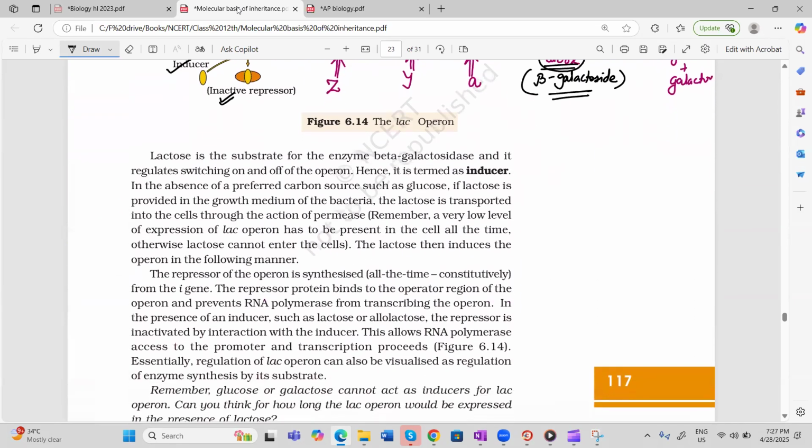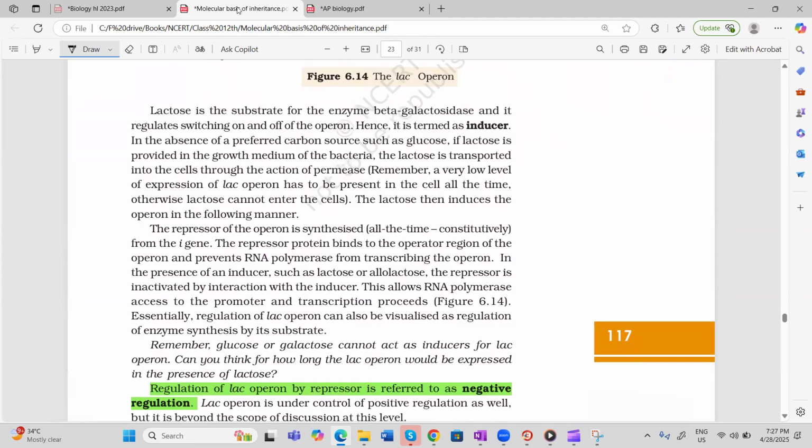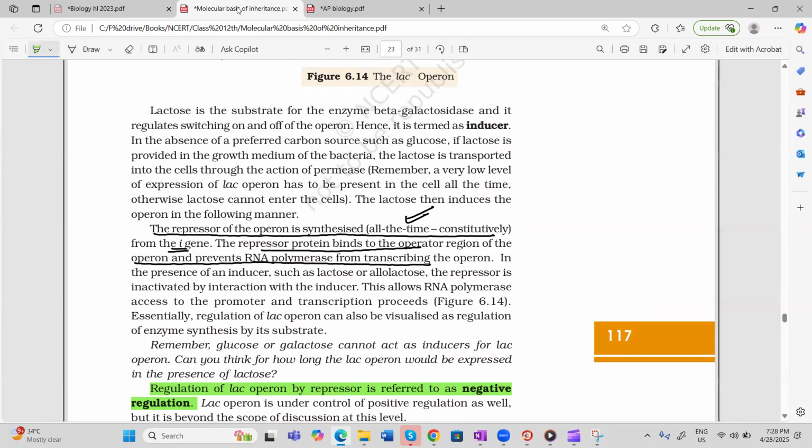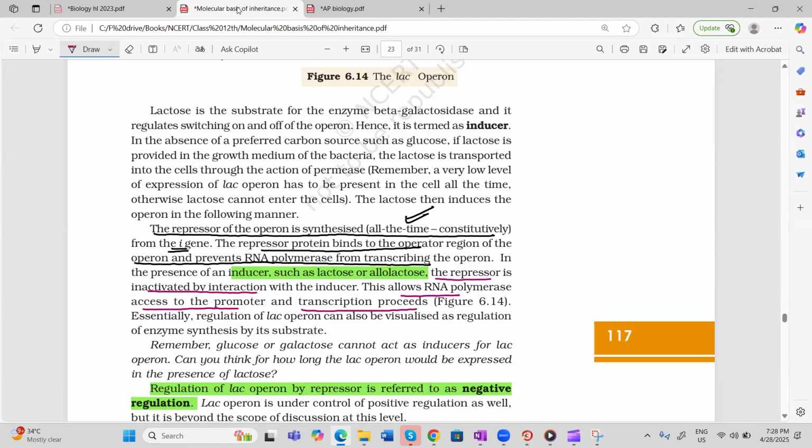Now see here, next theory. The repressor is a constitutive gene product, meaning it is made all the time. It is continuously being made by the I gene. And it binds to the operator region and prevents RNA polymerase from transcribing. Now, who is the inducer? The inducer is lactose or allolactose. What will the inducer do? The inducer will make the repressor protein inactive so that RNA polymerase can bind to the promoter and transcription can start.